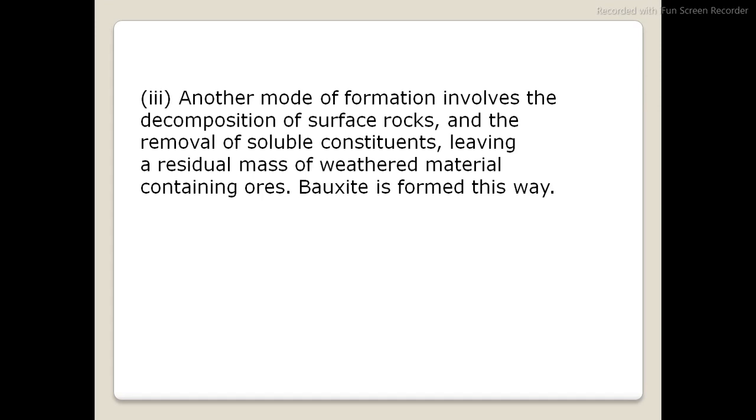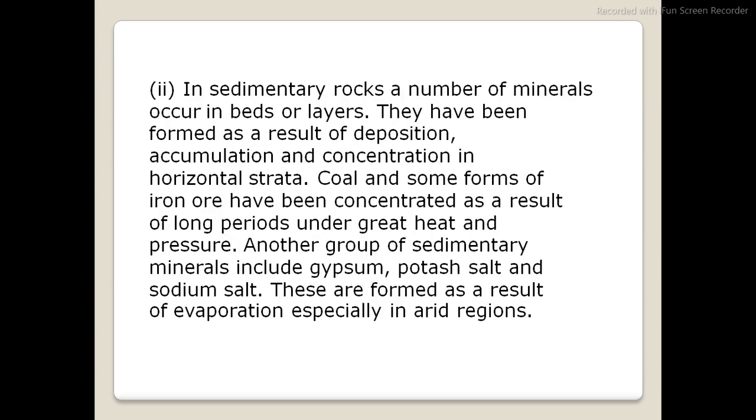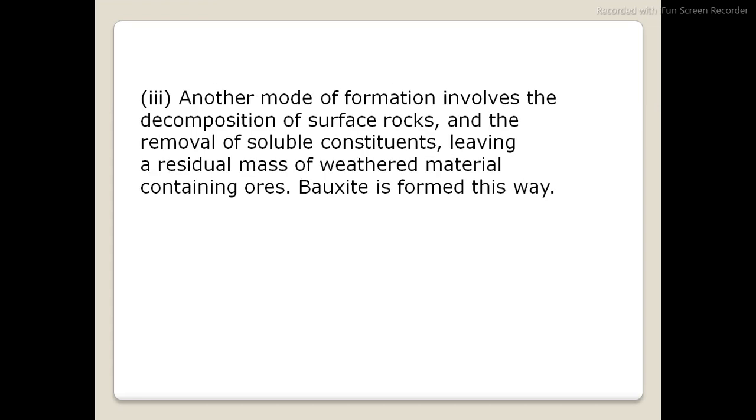Okay, stop. Bauxite is one of the ores from which we can extract aluminium. I am stating it here because when we study it in detail, at that time we will discuss it. So point number 1, we have seen igneous and metamorphic rocks, in which there are veins and lodes. The second one, sedimentary rocks, have beds and layers, layer by layer. We have seen examples of those minerals here. Then the third one is another mode of formation which involves the decomposition of the surface of the rocks, right?